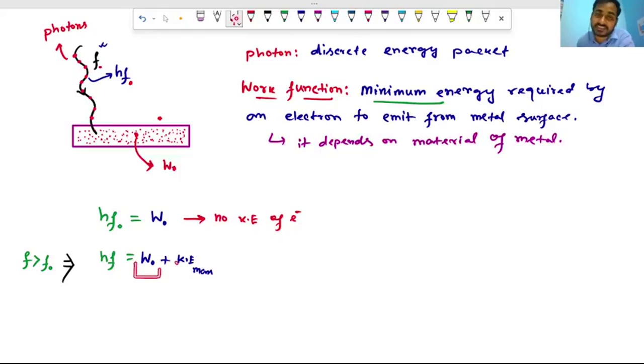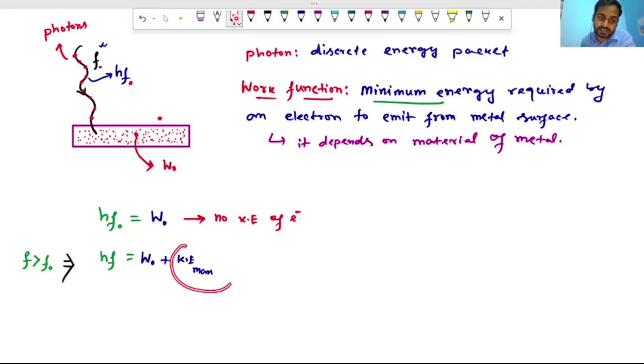W naught is the minimum energy required to emit an electron. For the emission of other electrons, more than W naught energy is used, and in that case the kinetic energy will definitely not be maximum.